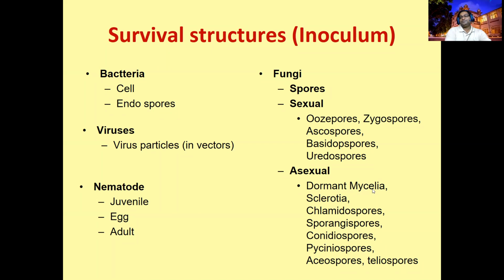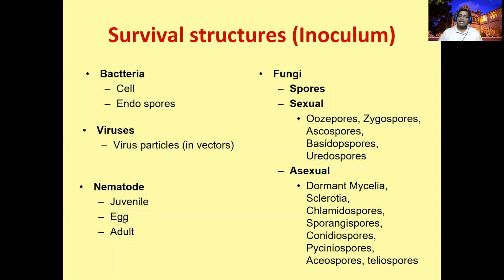Dormant mycelia: fungi can survive as dormant mycelia as well. The single cell mycelia can survive in the dormant stage, and it acts as an infective unit for the next season. And sclerotia: the mycelium is coiled and aggregates and forms a sclerotia, a very hard structure like a mustard seed. It will be there in the soil maybe 10 to 20 years. Right? 10 to 20 years.